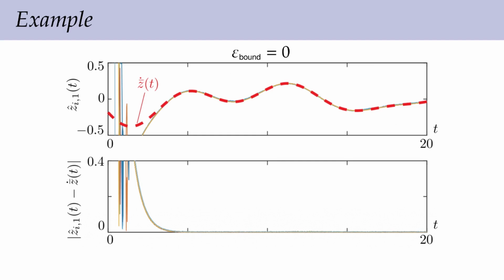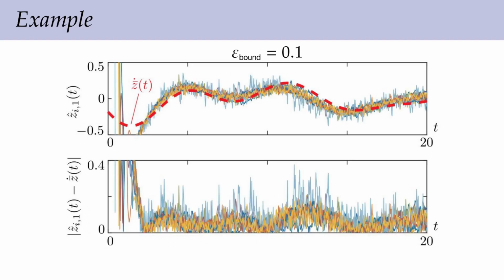The following simulation is what happens when there is no noise. As you can see, all agents are able to reach consensus towards the weighted average signal, marked in the dotted red line. Now, when we add a little bit of noise, you can see that the local estimations are able to stay close to the global derivative.